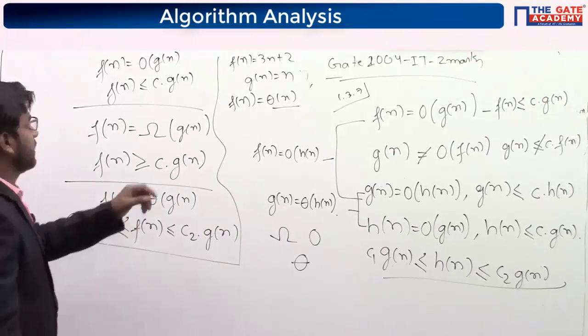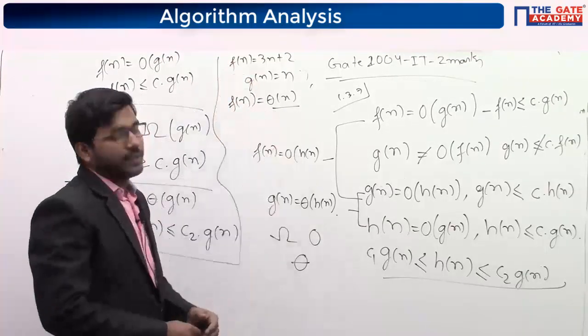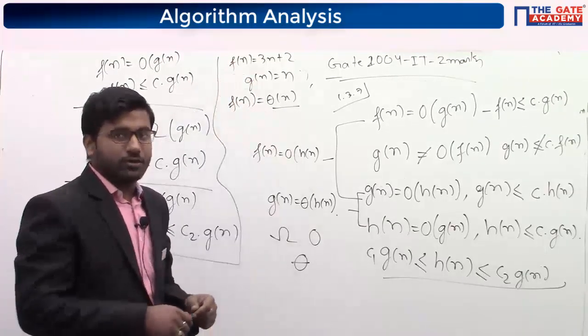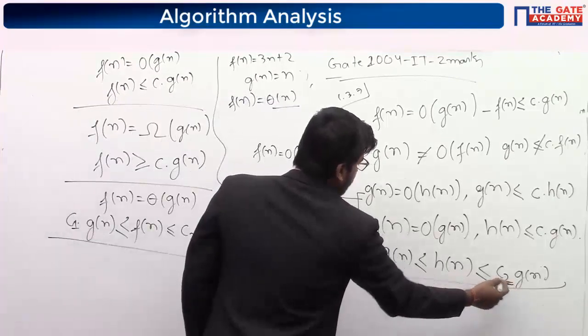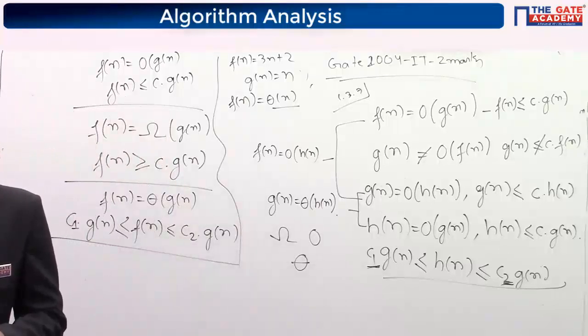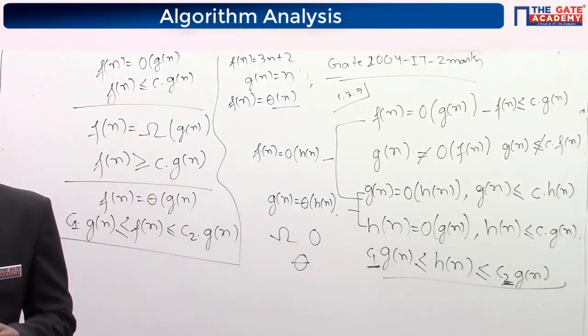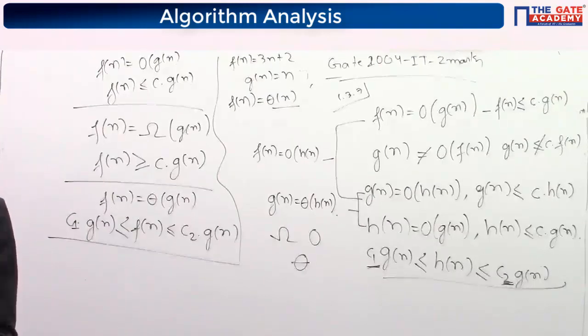This example is proving that Fn is not equal to Gn, but Fn is theta of n. We are also having some constant C which is making these things possible. Yeah, Binay. Okay, you can send me.